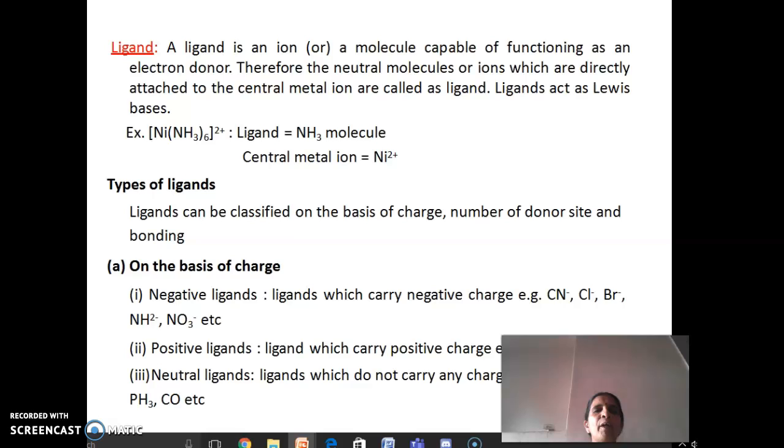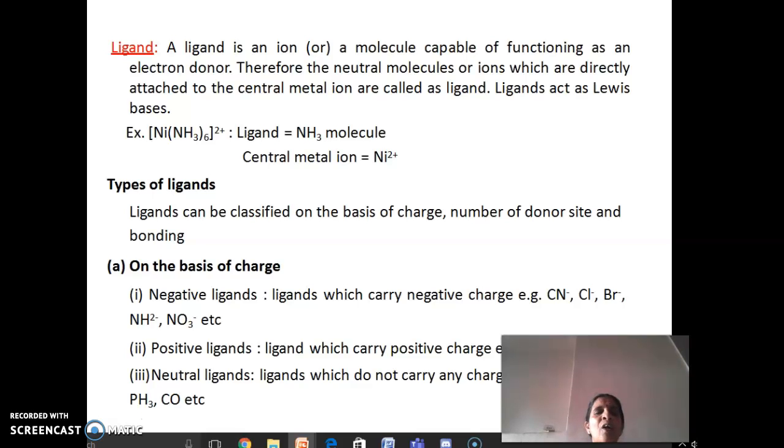Therefore, the neutral molecules or ions which are directly attached to the central metal ion are called ligands. These ligands serve as Lewis bases. So, in the nickel hexammine complex, Ni is the central metal ion and ammonia molecules are the ligands.